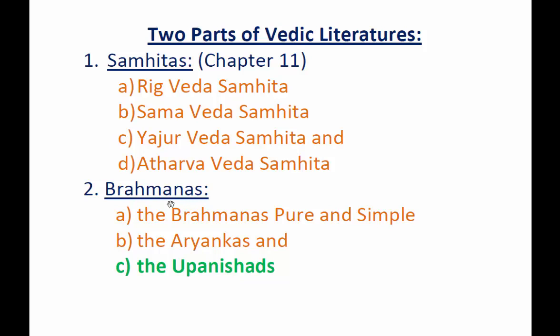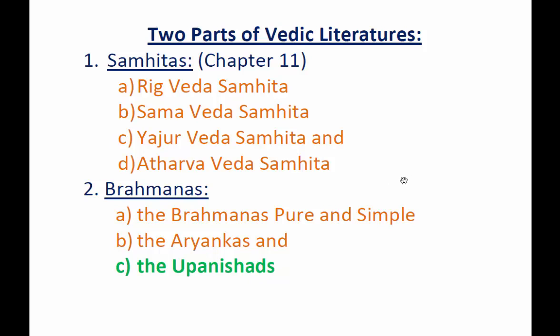So Samhitas includes Rig Veda Samhita, Samaveda Samhita, Yajurveda Samhita, and Atharva Veda Samhita. In the Brahmanas pure and simple, the Aryan caste, and the Upanishads.